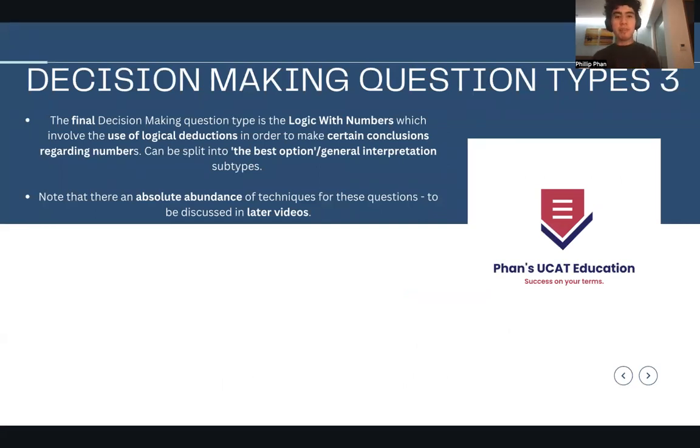The final decision-making question type worth discussing is the logic with numbers questions. As the name says, you're using logical deductions and making conclusions regarding numbers. So literally logic and numbers, using logic to draw inferences and make conclusions with numbers. We can split those into the best option question types and also general interpretation. I'll explain what those are in a moment because that can sound a bit confusing.